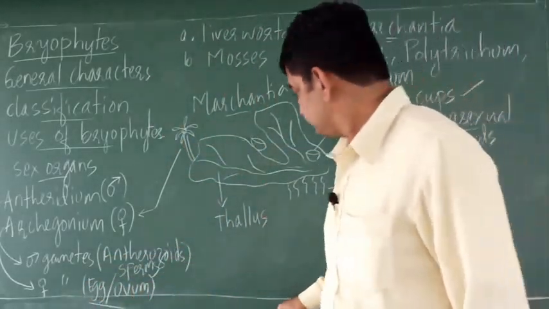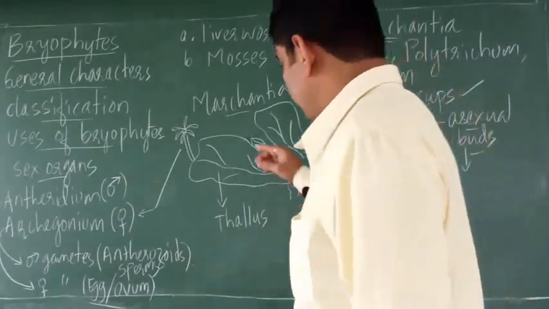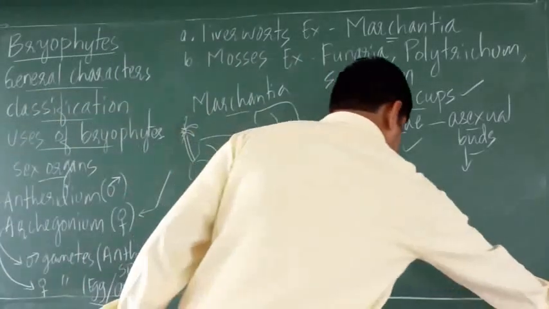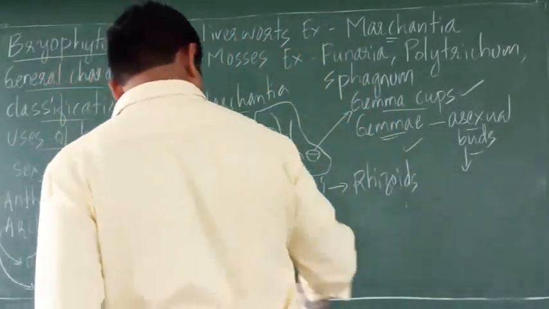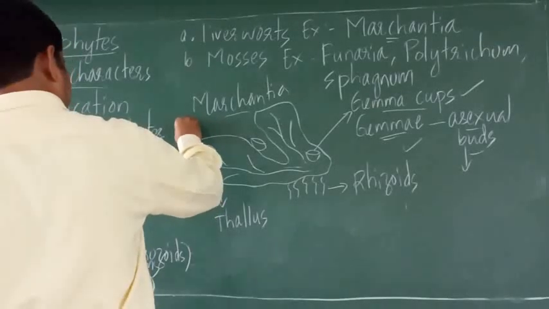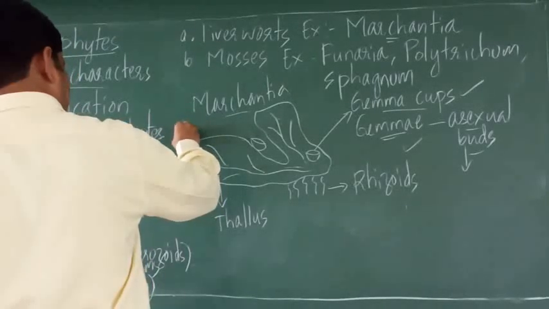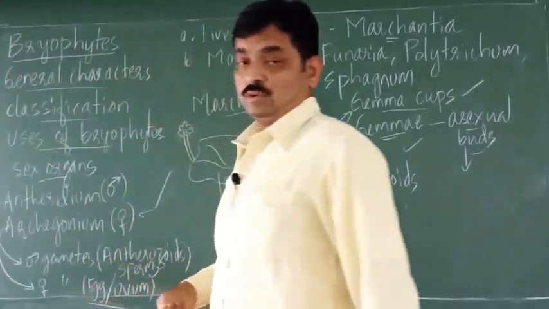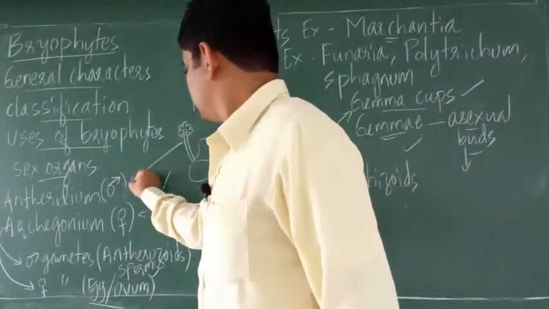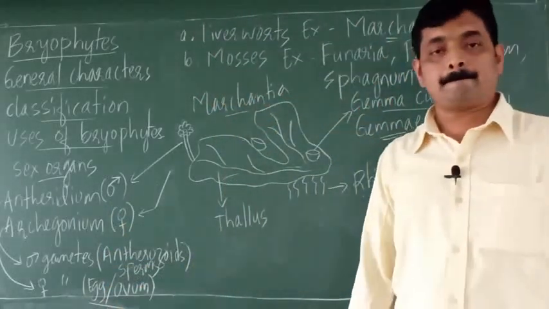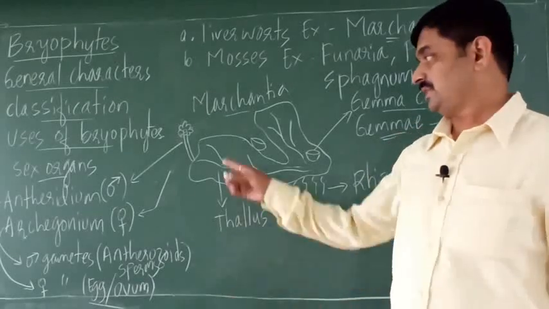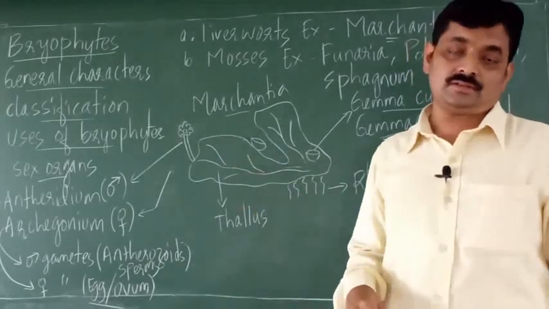Then similarly, I will show you the next structure. Now this structure is antheridium, right? It is antheridium which produces male gametes. So antheridium also develops from the thallus.